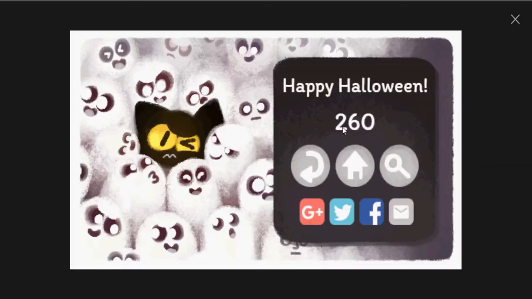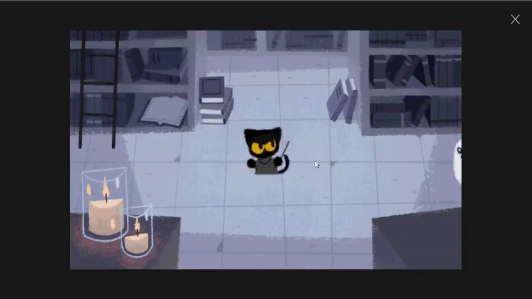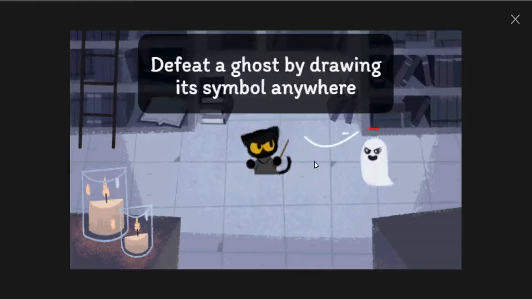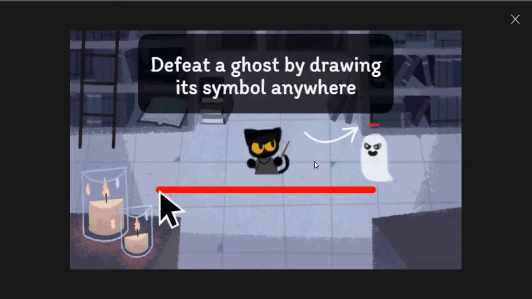Then as many times as you play this game, the score may be higher. Defeat a ghost by drawing its symbol anywhere. First see the instruction. So this is the main game.